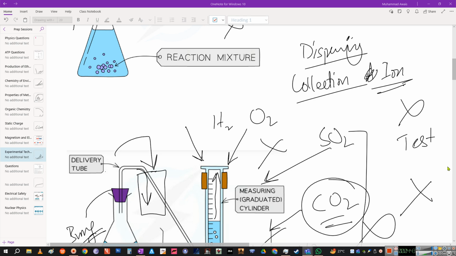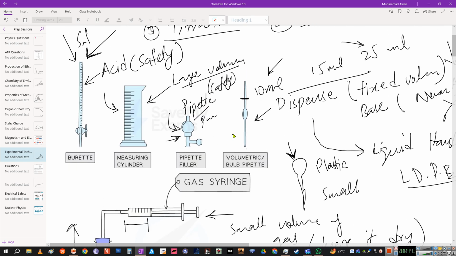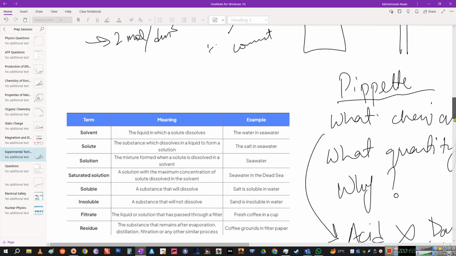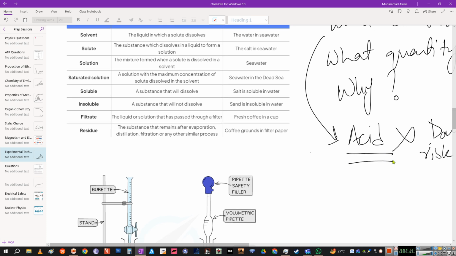Alright. So even though we do have these pipette pumps for safety, I did discuss that since these are made out of rubber, to draw in a suction, a negative vacuum, and rubber can react with acids or acidic fumes, acids are not to be used with pipettes. At least it's not safe. Maybe dilute, but not concentrated, never. So this is the pipette safety filler, right? But again, acids are reactive, so rubber can react with these, so we do not use this for acids.